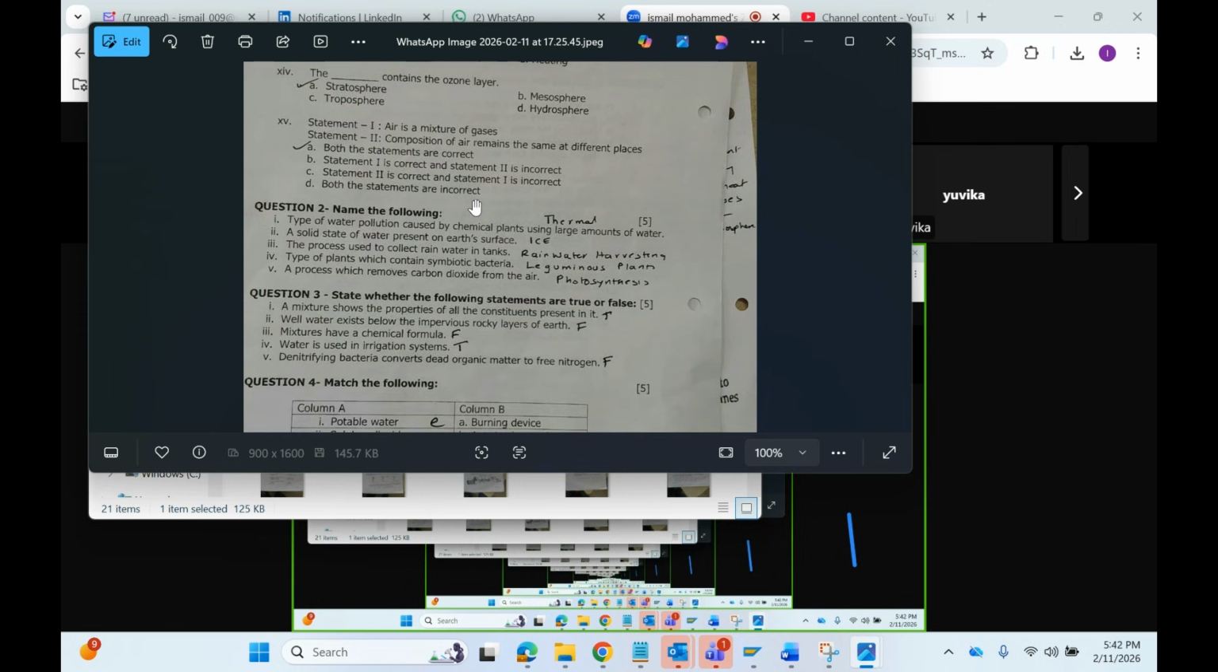Next one is the type of water pollution caused by chemical plants using large amounts of water. That pollution is called thermal pollution, because when chemical plants release water, they are releasing hot water into the water sources. So that is thermal pollution, you can say.